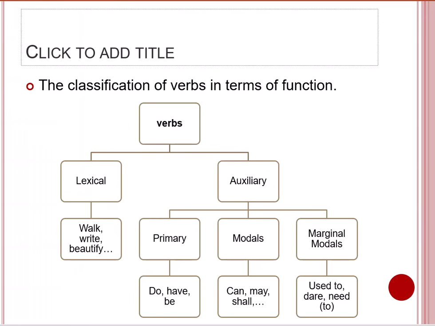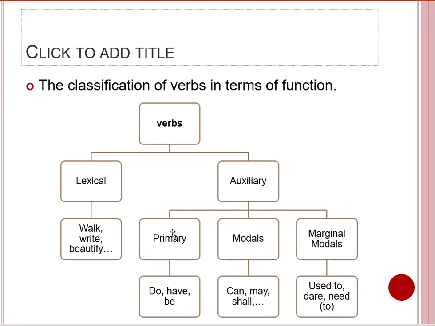Verbs can be classified in terms of their function into lexical and auxiliary verbs. Lexical verbs are content verbs. They carry lexical meanings like walk, write, beautify, and so on, and they are the main verbs in the sentence. They can have other auxiliary verbs or helping verbs in the sentence, in terms of their need, whether they want to show the tense or operations and so on.